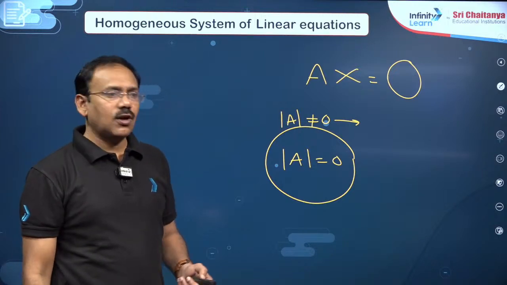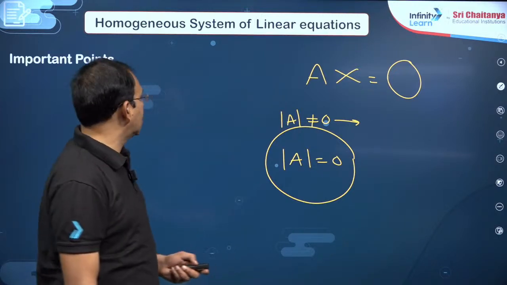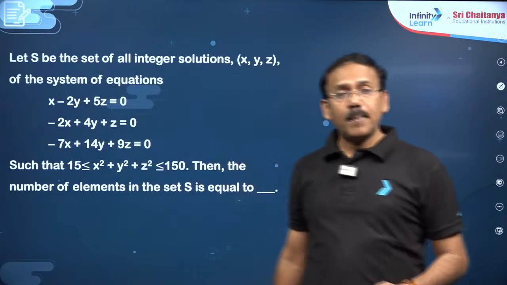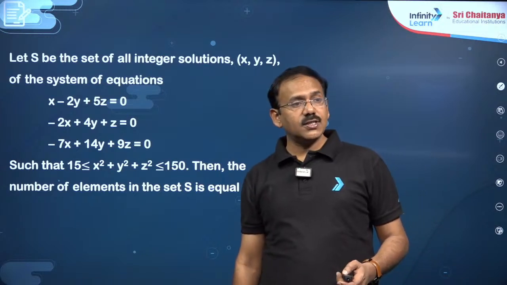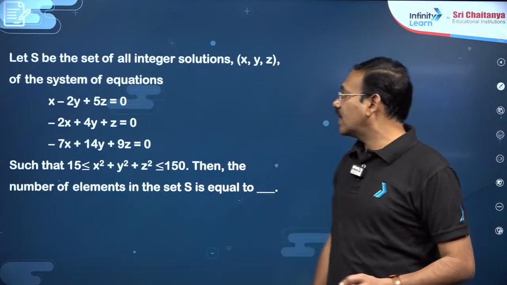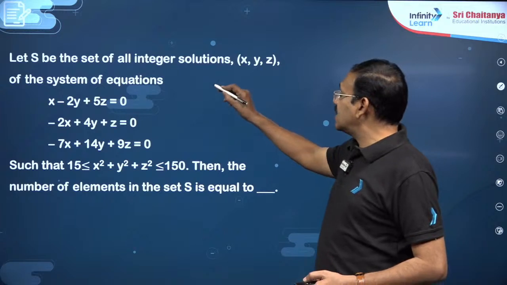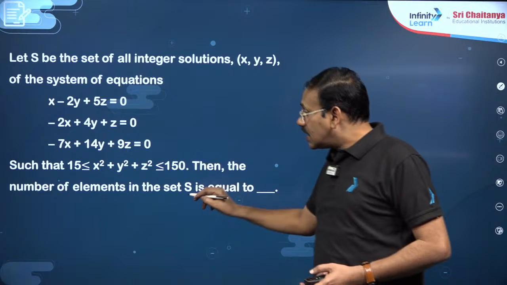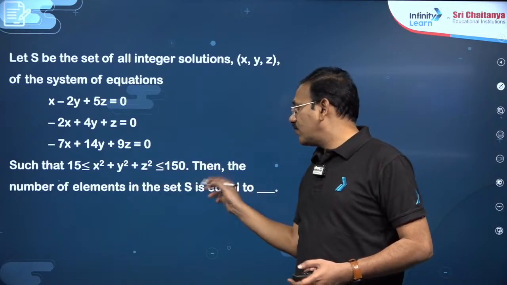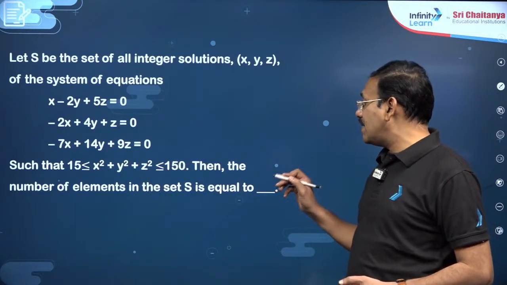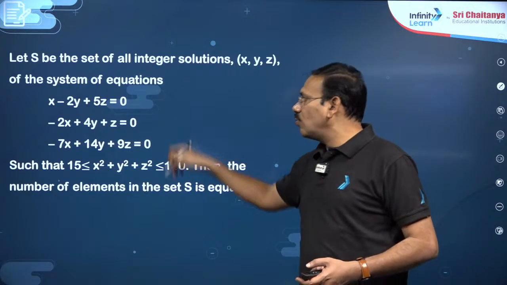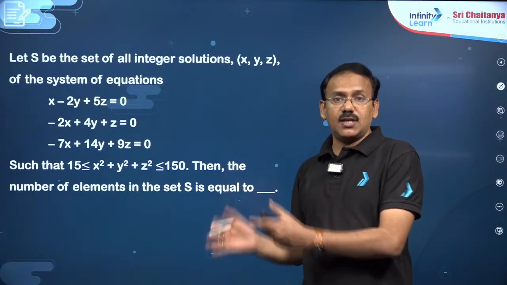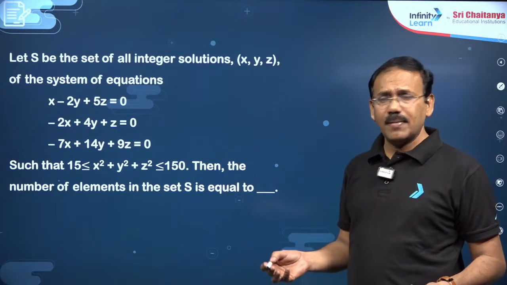If you want to solve, you can also take the other methods or rank method, dear students. You see here this question, homogeneous system, but comparatively non-homogeneous system of equations has many questions when compared to homogeneous. Anyhow, S be the set of integer solutions xyz of the system of equations like this, such that x square plus y square plus z square is between 15 and 150, then the number of elements in the set S. So dear student, this is homogeneous system of equations. How to solve, dear students? You need to find x value, y value, z value. So better we can take the method of rank.